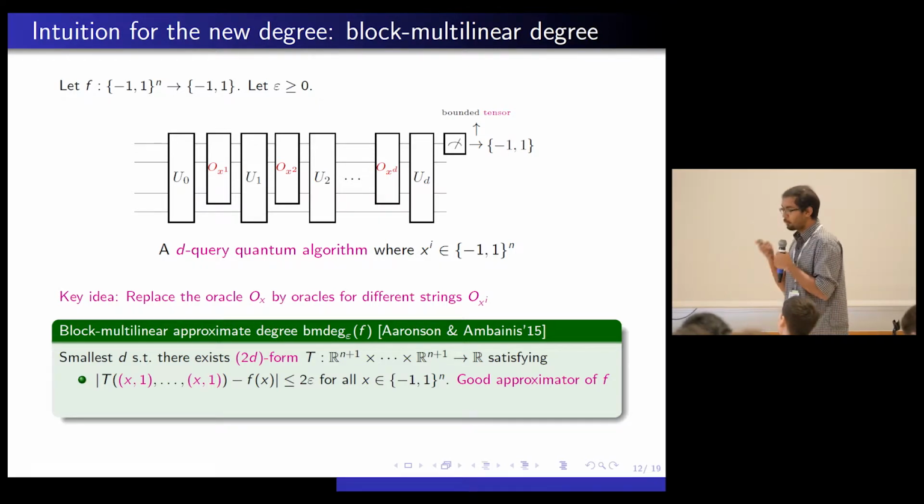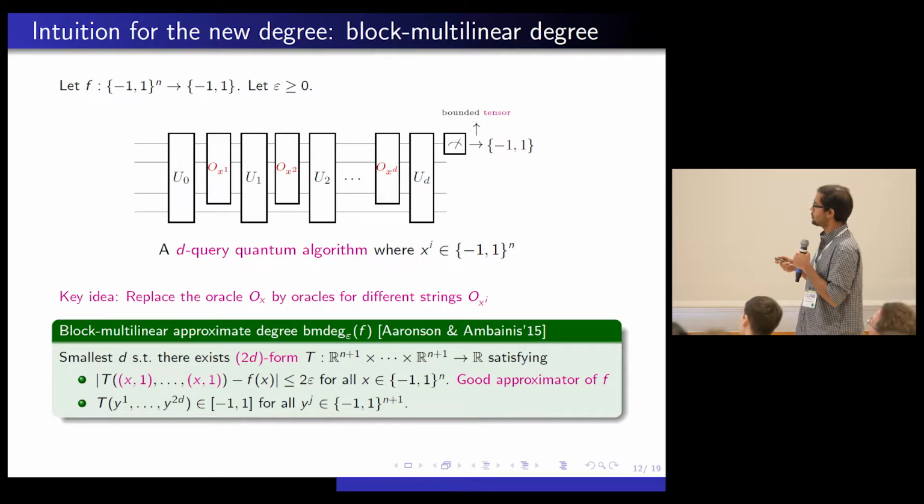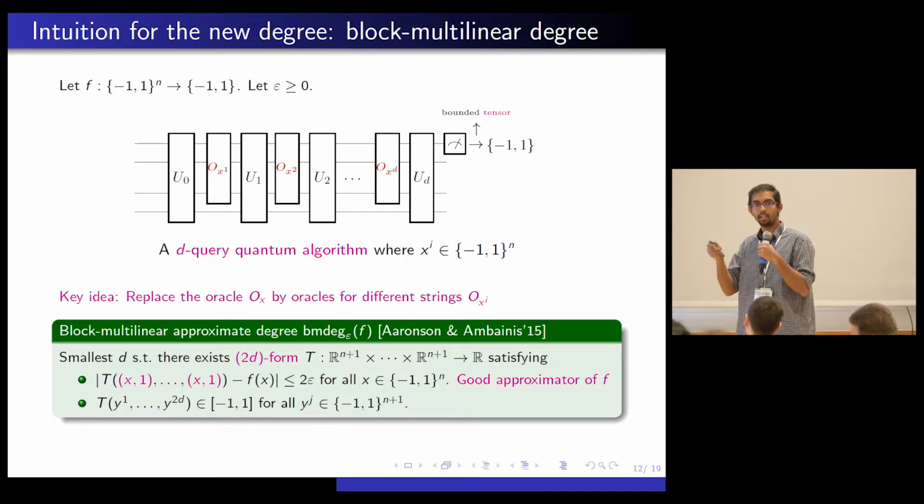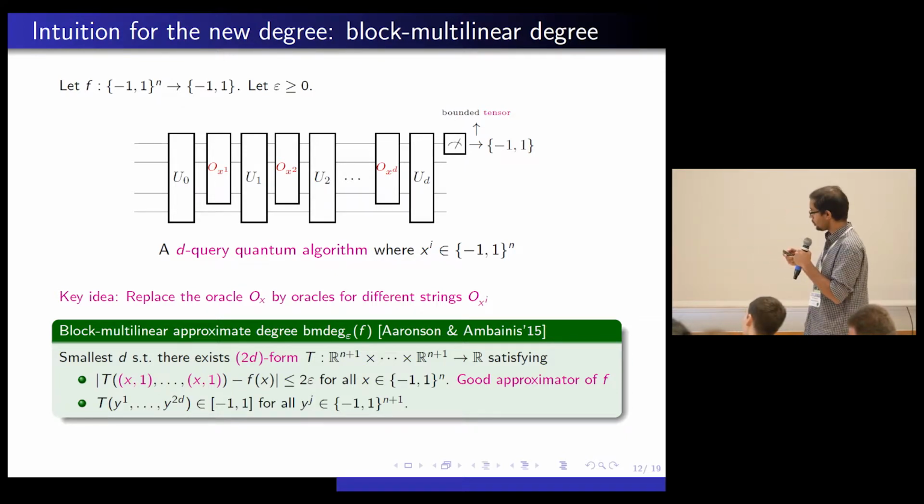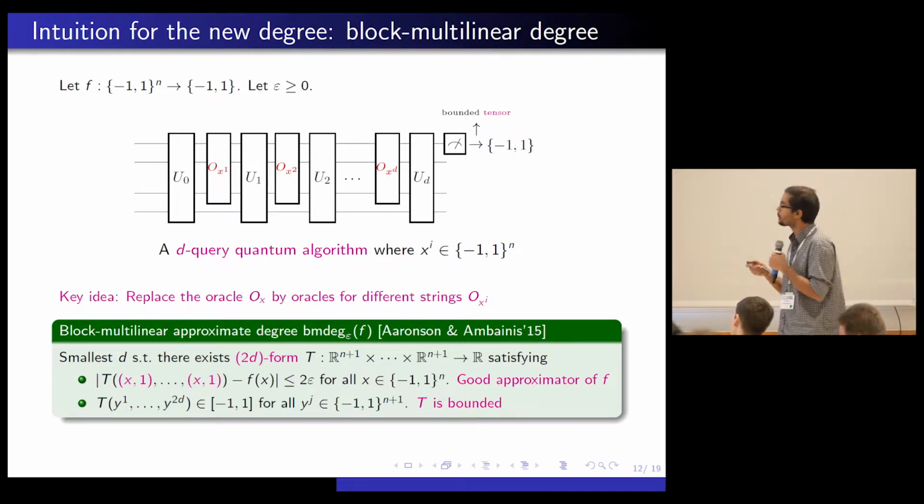And the next thing they observe, which is the most crucial part, is that this tensor is not only a good approximator of f, but when I feed in arbitrary Boolean strings y^1 to y^(2d), which are (n+1)-bit strings, this tensor should still be in the interval [-1, 1]. What this means is that T is just bounded.